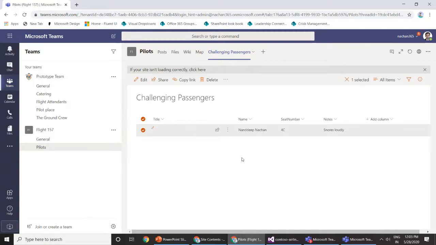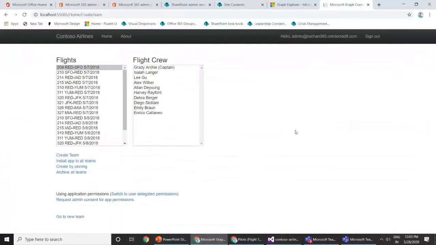So that was a quick demo of creating a new team using Graph APIs. Everything I have shown so far was done with application permissions. If I now switch back to our application, I will switch to user delegated permissions so that we can use these permissions to install apps to our teams. So I will click install app to our teams, and we are using the user delegated permissions here.